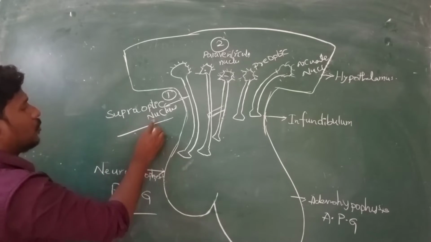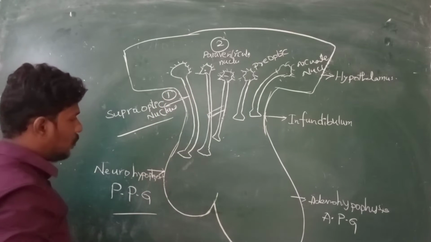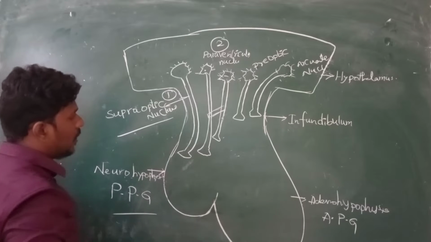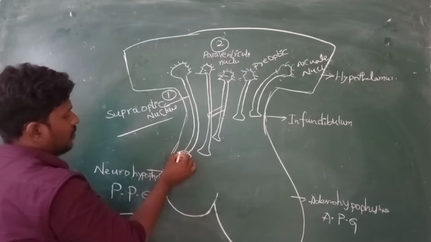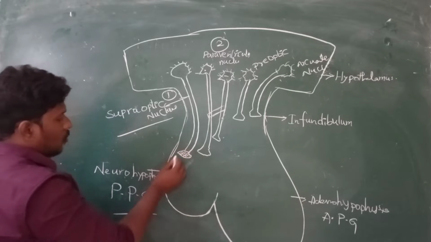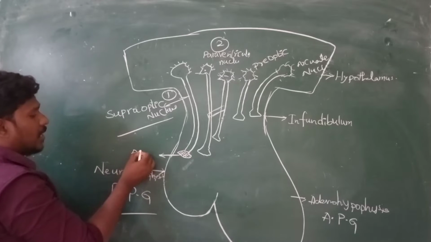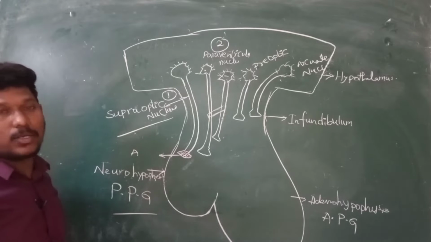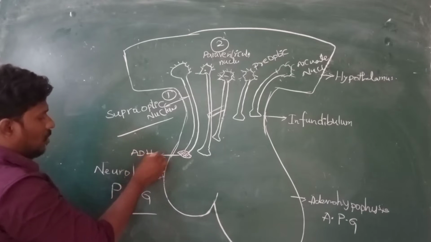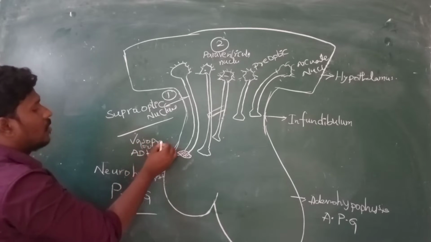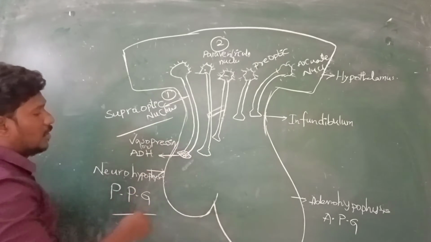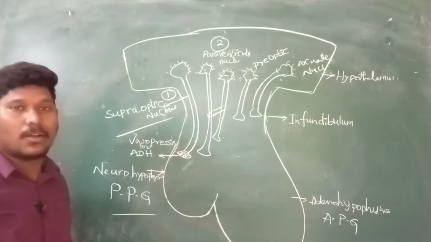The first one, supraoptic nucleus. What is the function of the supraoptic nucleus? It releases a hormone that we are already familiar with. The hormone name is ADH, antidiuretic hormone, sometimes also called vasopressin. We already discussed it in excretion.